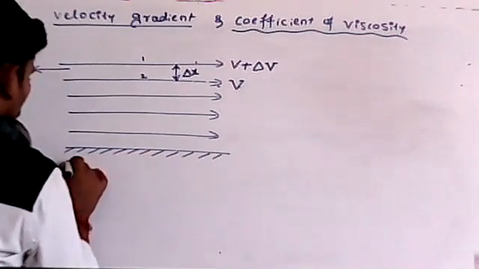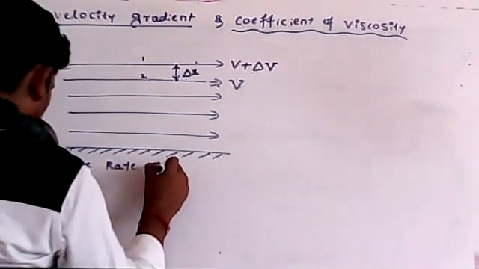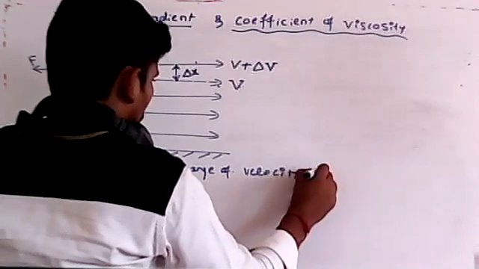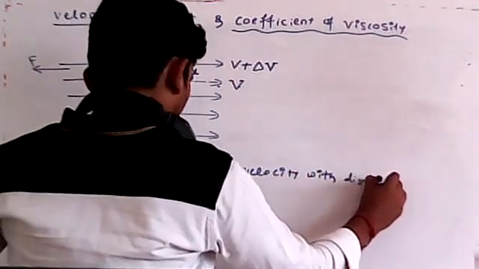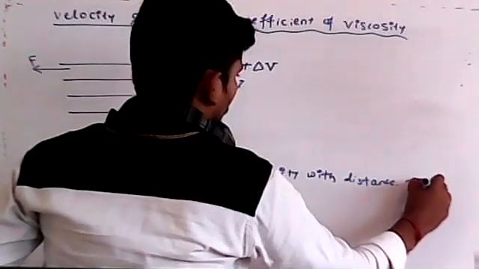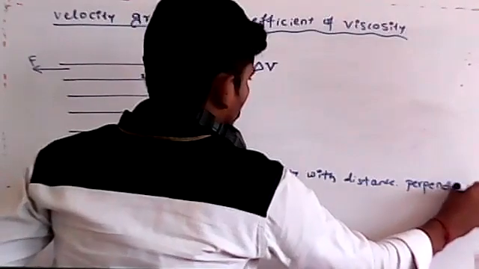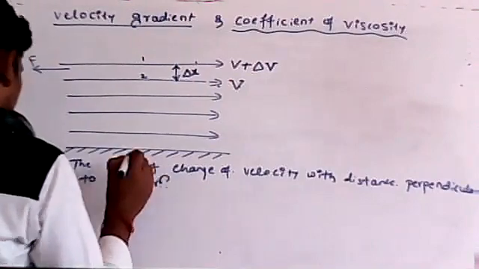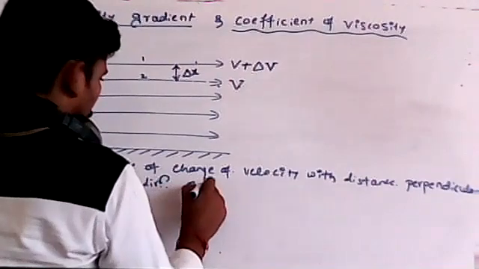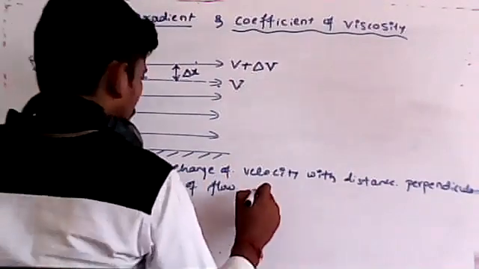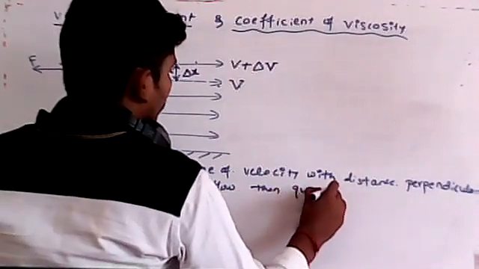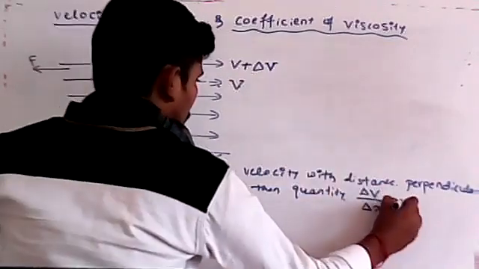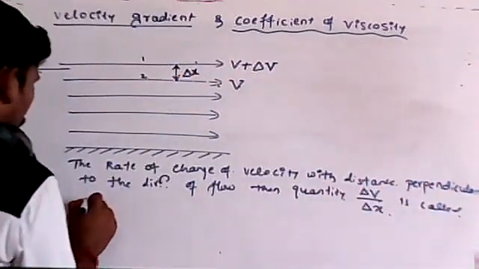The rate of change of velocity with distance perpendicular to the direction of flow, this quantity, delta v by delta x, is called the velocity gradient.